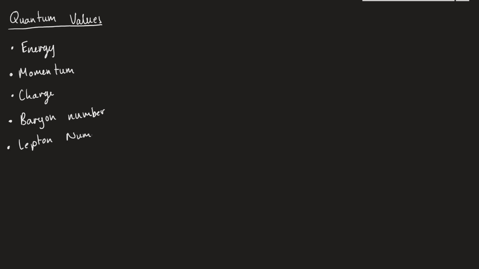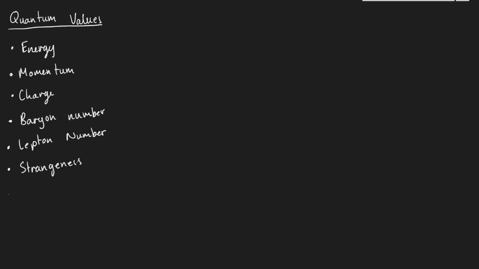So we know things like energy is a quantum value. We would say momentum is a quantum value because these things are conserved. Charge is another one. We'd also have baryon number. We could also have lepton number. And we can also have strangeness. And these will probably be the ones that you'll encounter the most.